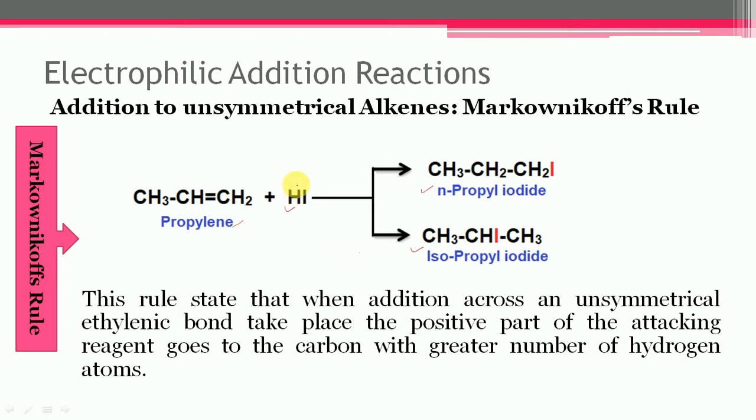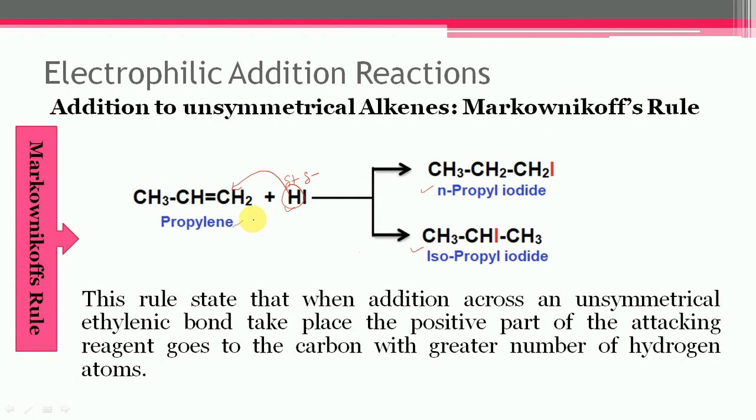So in this case, the positive part of the hydrogen halide, that is the hydrogen, goes to the carbon atom that already has the higher number of hydrogens attached to it.